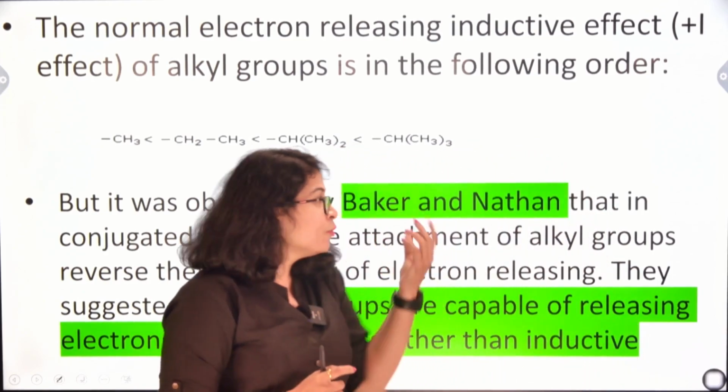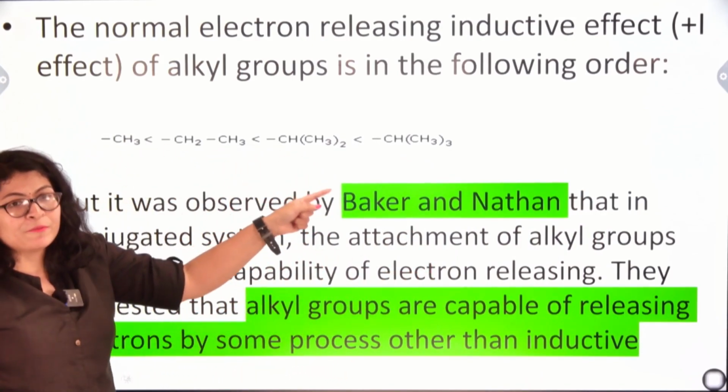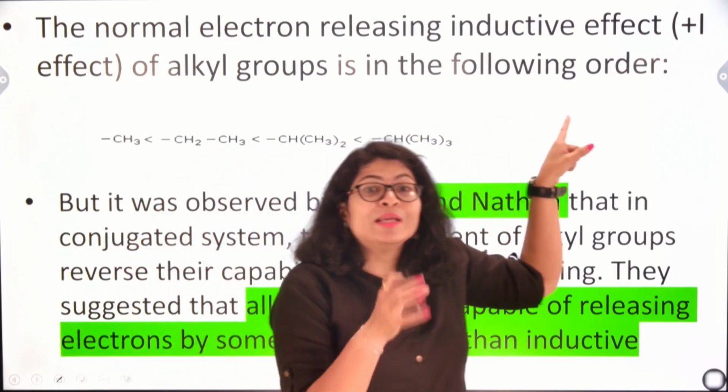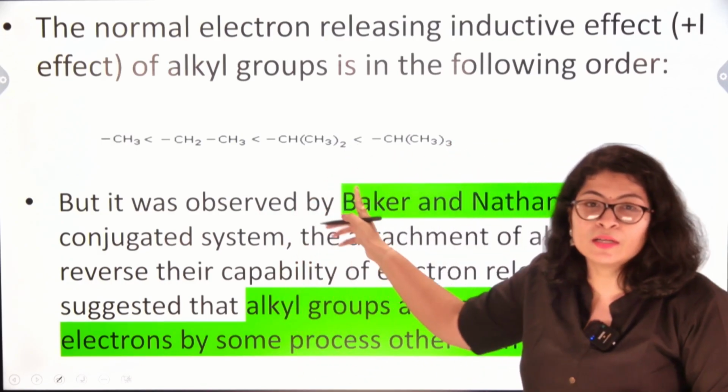So, what we have found is that alkyl groups normally show a plus I effect. That means alkyl groups have an electron releasing tendency, which we have studied in the inductive effect.